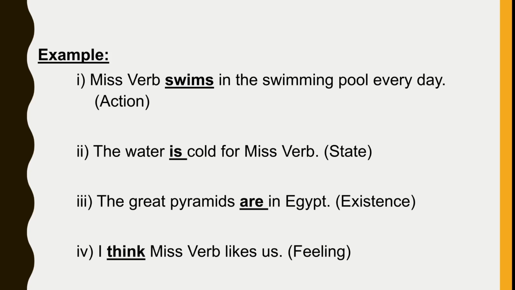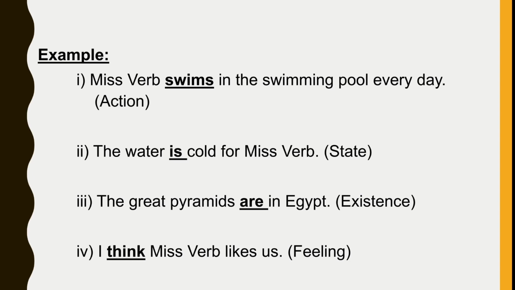Here you can see a few examples. The first sentence goes, Miss Verb swims in the swimming pool every day. So this verb swims is an action. The second example is, the water is cold for Miss Verb. So is is the verb of state.